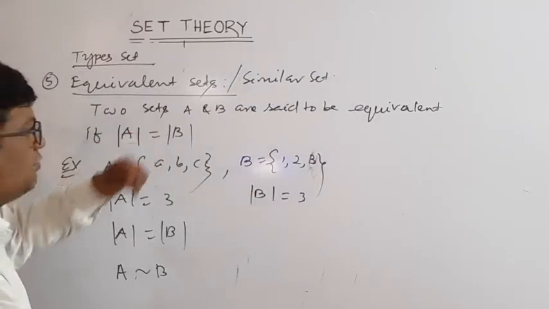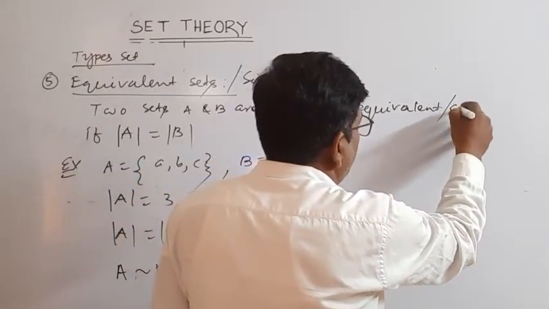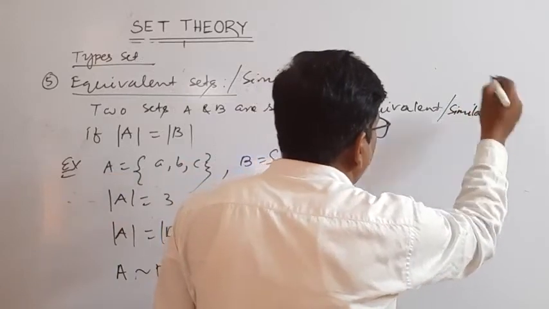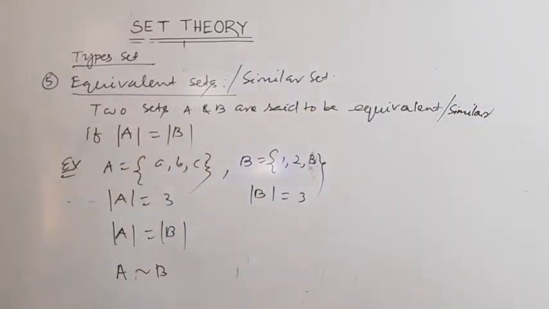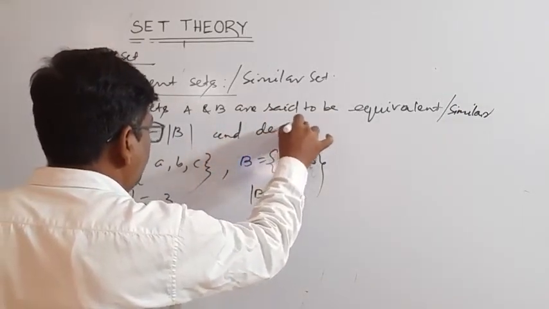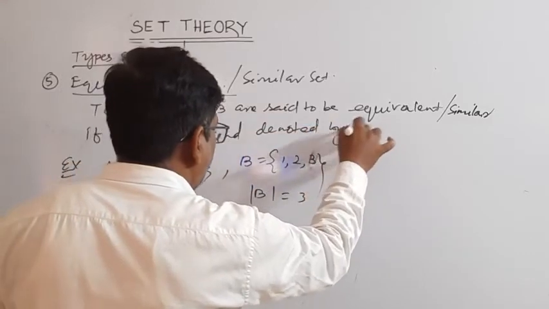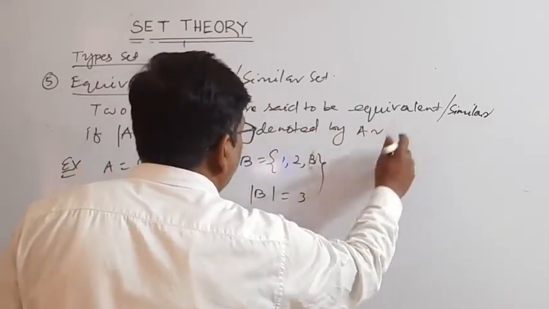Two sets A and B are said to be equivalent or similar if the cardinality of A is equal to the cardinality of B, denoted by A similar to B or A equivalent to B.